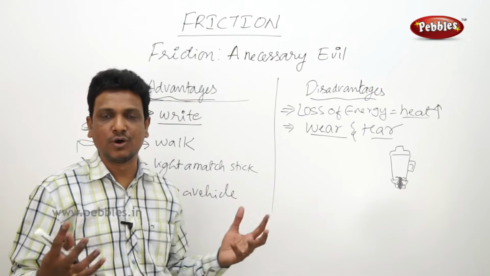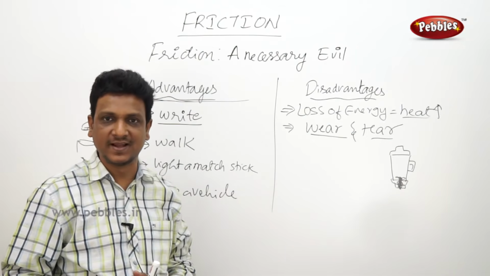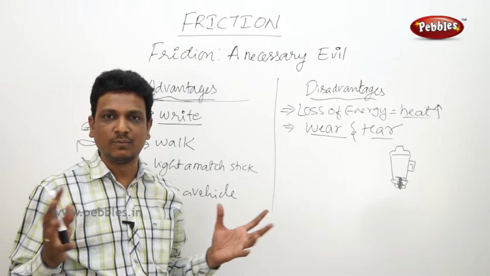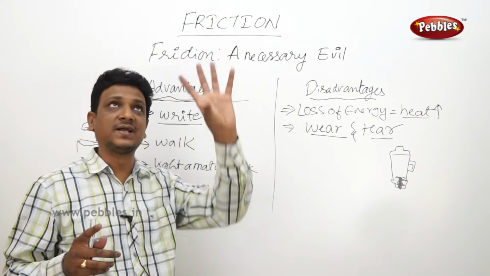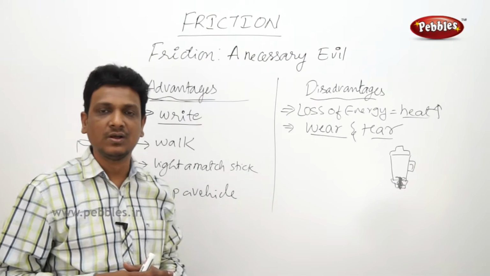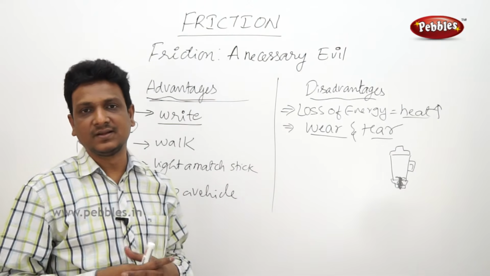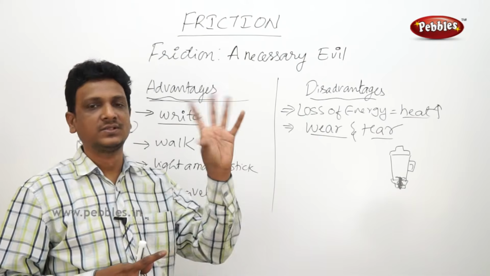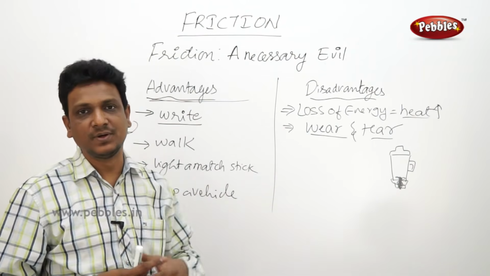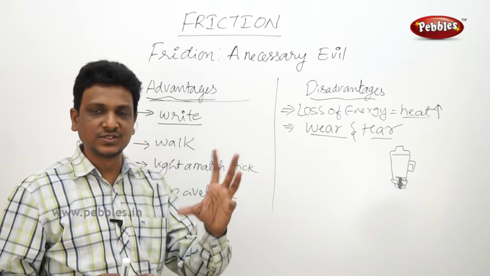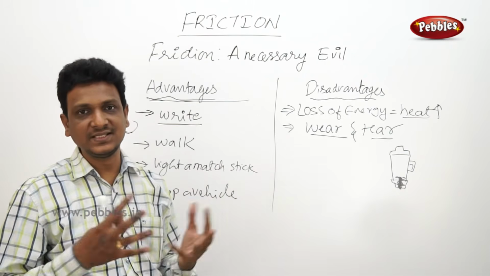Otherwise there will be sound, and noise is produced. You see, sometimes you will find some noise from your ceiling fan. After a few days you have bought a new fan, okay, fine, it works for some 6 months or 8 months or 1 year. After that, sometimes it will give some cranky sound. So what is the problem? You consult the electrician, he will find out some bearings are spoiled. So it is because of the friction that the sound is produced. Because of friction, sound is produced, noise is produced, and heat is produced. This is the wastage of energy.